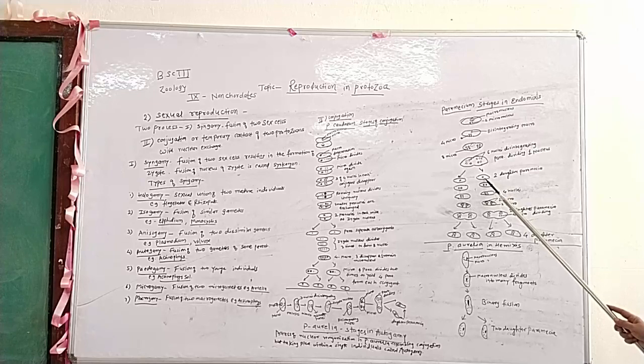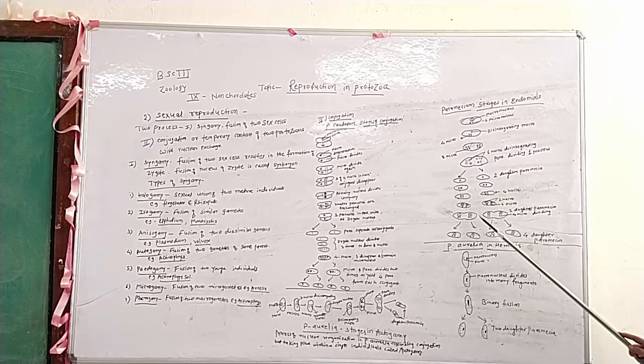In these two daughter Paramecia, the micronucleus is again divided to form two nuclei. These two nuclei are again divided to form four nuclei. Of the four nuclei, two are the macronucleus and two are the micronucleus. In the binary fission, two daughter Paramecia are formed.